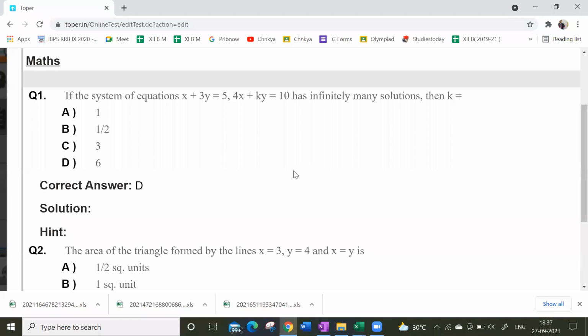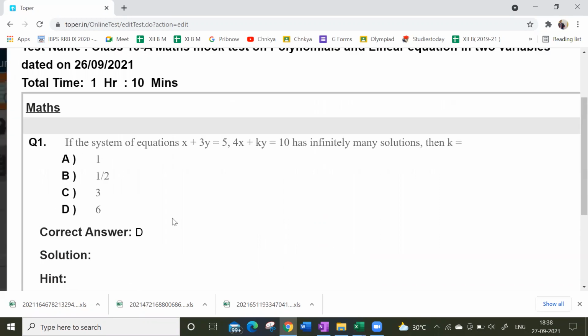Yes, sir. If we compare it, 1 by 4 is equal to 3 by k is equal to 1 by 2. So 1 by 4, 1 by 2, it just doesn't work, so it cannot be infinitely many solutions. Tell me, what is the condition for infinitely many solutions? A1 by A2 is equal to B1 by B2 is equal to C1 by C2. Here it is just not possible, right? 1 by 2 is not equal to 1 by 4. We have to edit this question.